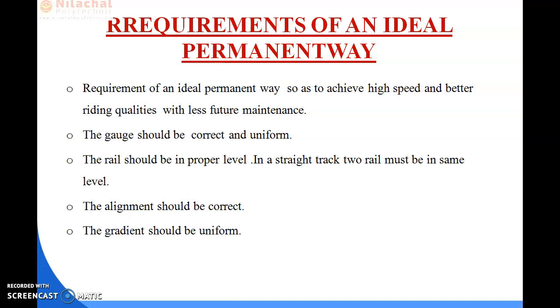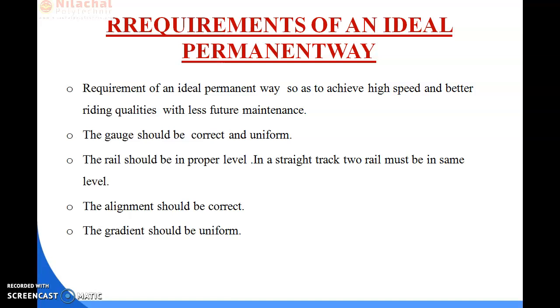The lateral forces which are acting on the permanent way, it should be sufficiently strong, so that the movement will be properly done, okay. Next one is the curves provided in the track should be properly designed, then it will be called an ideal permanent way.